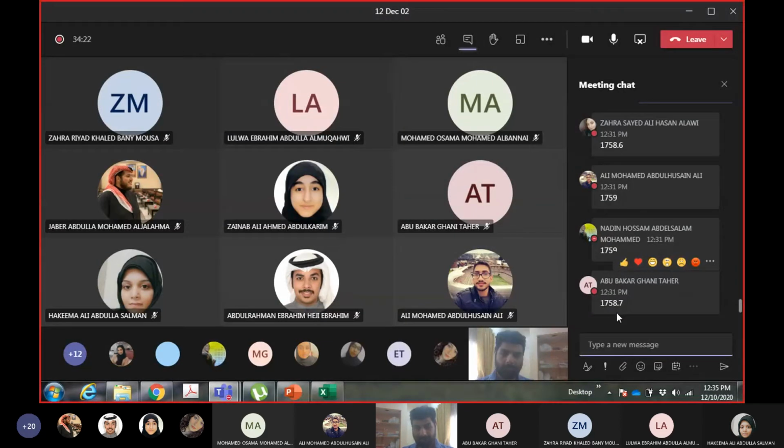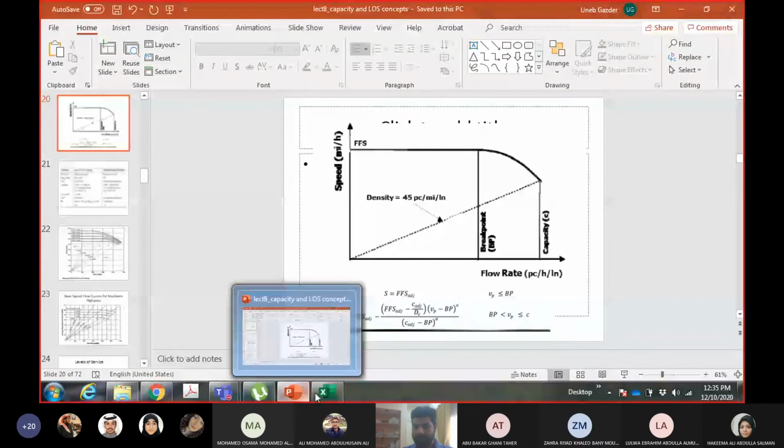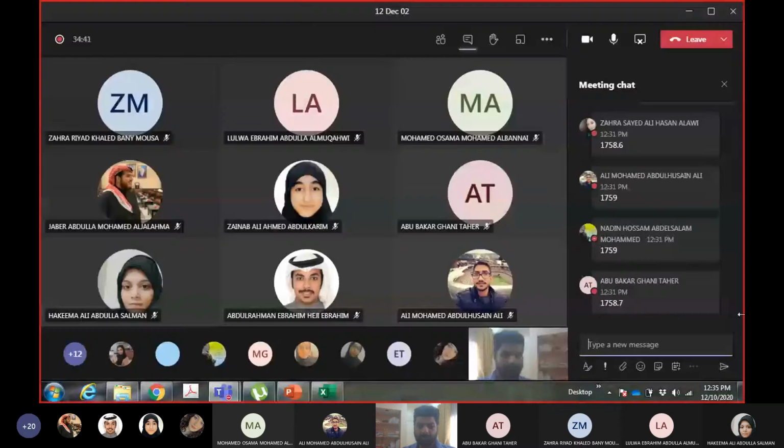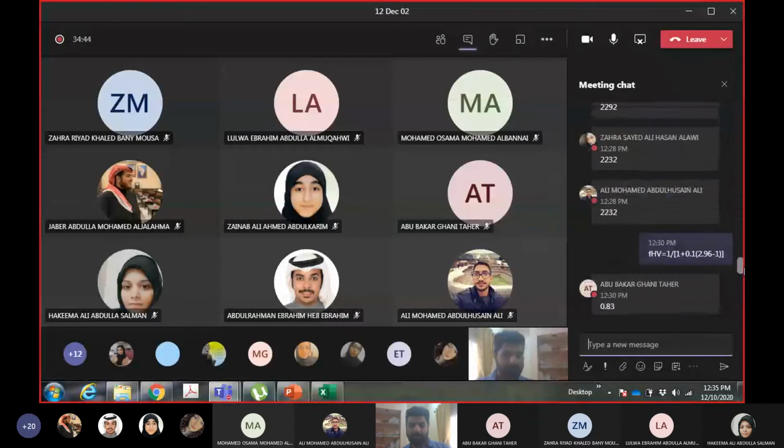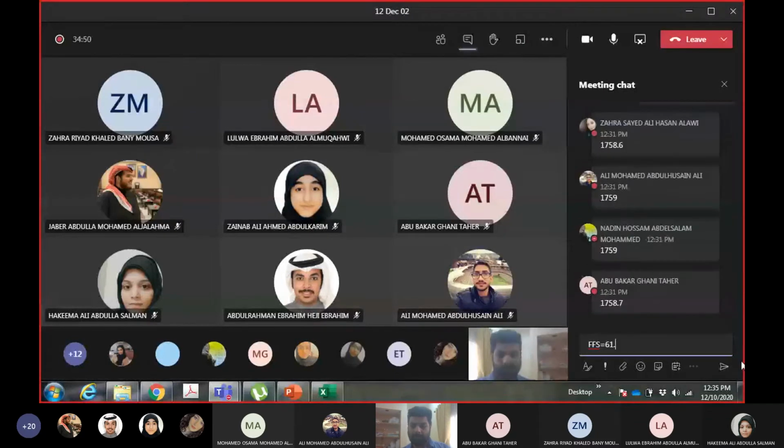Let me give you the data required for the equation, and then I will zoom into the equation. I need free flow speed, which you calculated earlier. The free flow speed was 61.6 miles per hour. We need capacity, 2232 passenger cars per hour per lane.